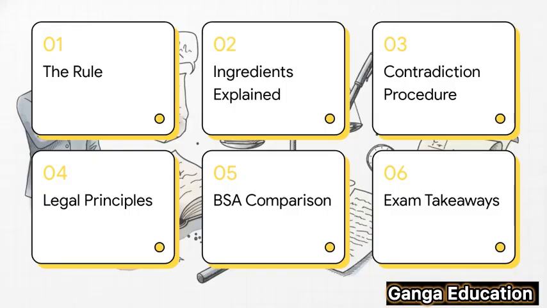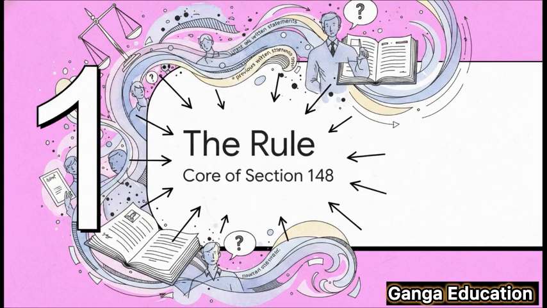We'll start with the basic rule in Section 148. Then we'll break it down into its essential parts. After that, we'll walk through the exact procedure for contradiction, look at some key legal principles and cases, compare the new law to the old one, and wrap it all up with some must-know takeaways for your exams. Okay, let's get right into it with our first topic, the rule.